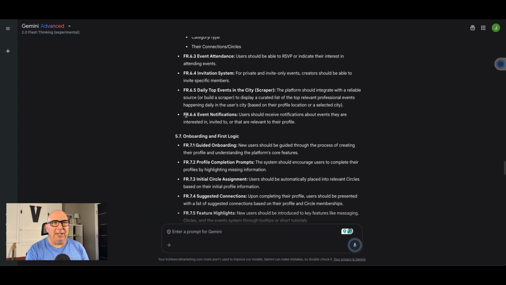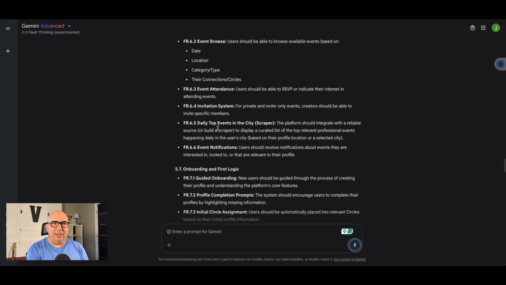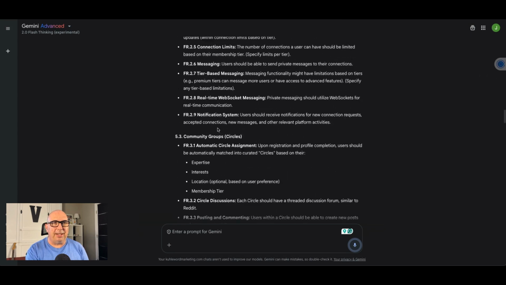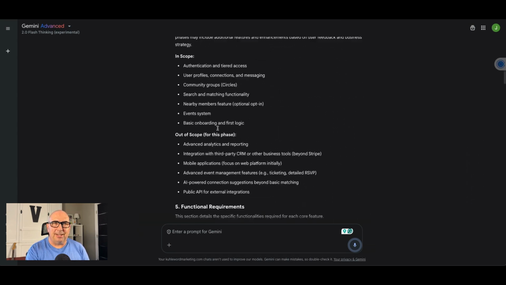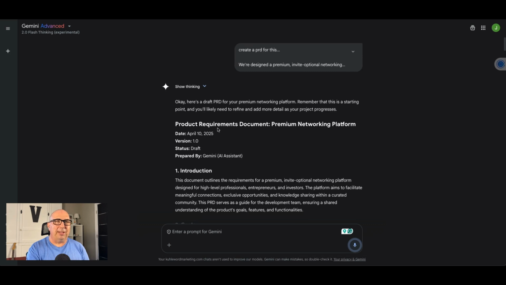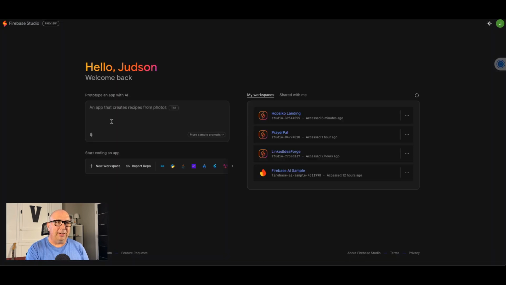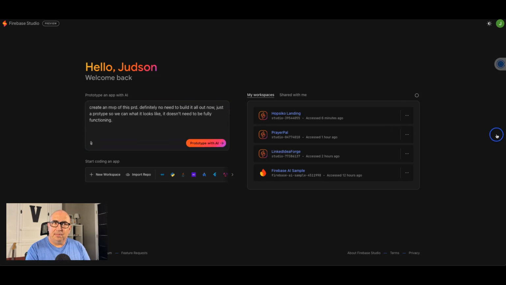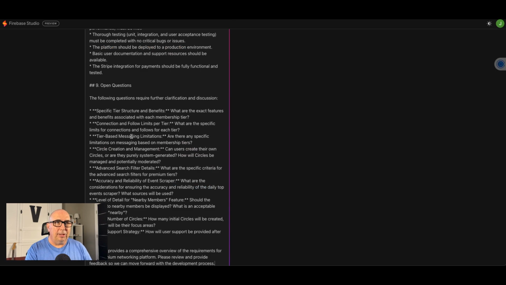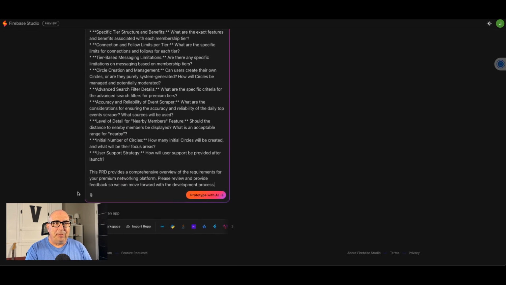It is pretty in-depth. It's got all the attendance systems and everything. So I'm going to tell Firebase, let's not do all of this quite this minute, but let's go back in here and I'm going to give Firebase some instructions. And now that I've got that, I'm going to paste in that really long PRD that we had in there. And by the way, in Firebase, you can add an attachment. So if you've got an image or something, you want to borrow the design of a website, you could put that in there too.